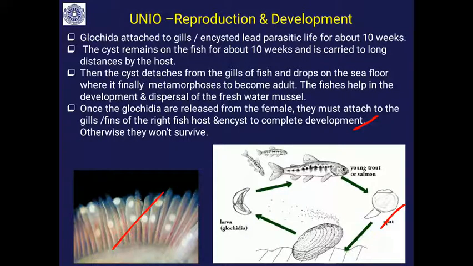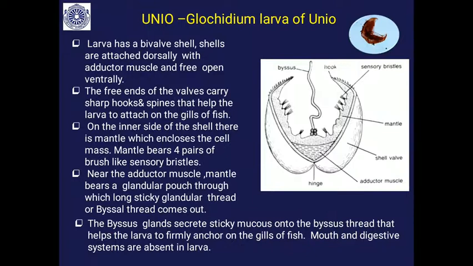They have to undergo this stage in the gills of the fish, otherwise they won't survive in the water. Then the juvenile freshwater mussel is released, sinks to the bottom and develops into the adult freshwater mussel, or Unio.